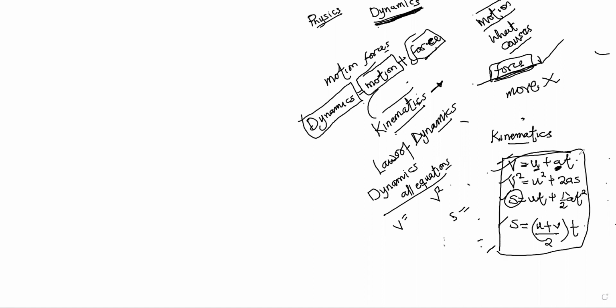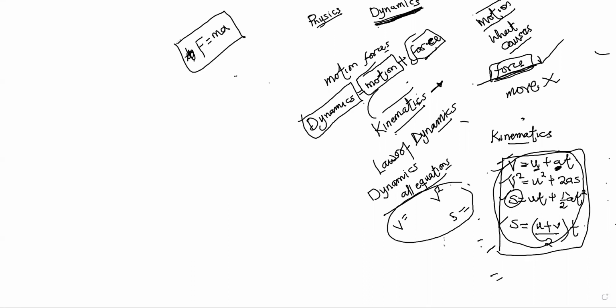But in addition to these equations of kinematics, the equations of dynamics include all kinematic equations plus F equals MA. So all equations of kinematics, in addition to F equals MA, will be called the equations of dynamics.